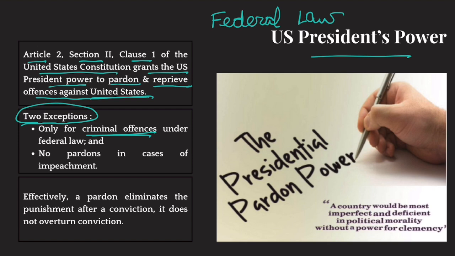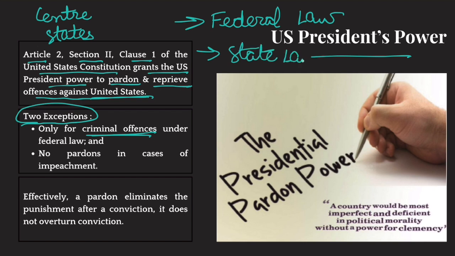Like in India, there are two types of law: law enacted by the center, that is Parliament, and law enacted by states, that is state legislative assemblies. Similarly, in the USA also there are two types of laws: federal law, at the central level, and state law. So the president has the power to pardon a person who has committed a crime under federal law only. If he is accused of a crime under a state law, the president cannot pardon him. So there is this one exception.